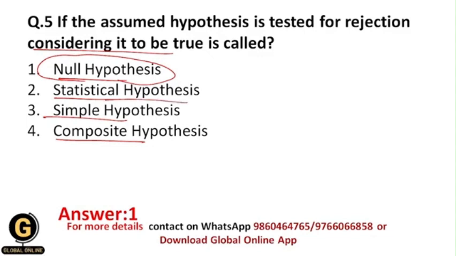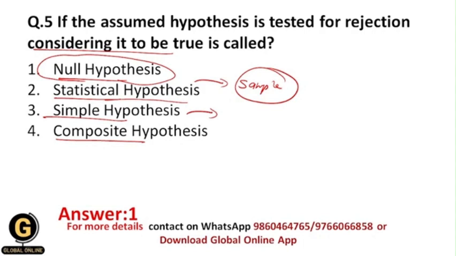Statistical hypothesis is the type of hypothesis which is tested based upon the sample, okay? It is tested based upon the sample, okay? Simple hypothesis simply suggests the relationship which is already there between the variables, and that's why simple hypothesis describes the distribution of the data under the population under study.